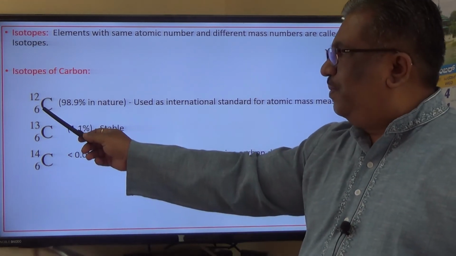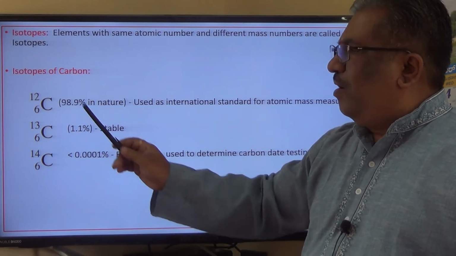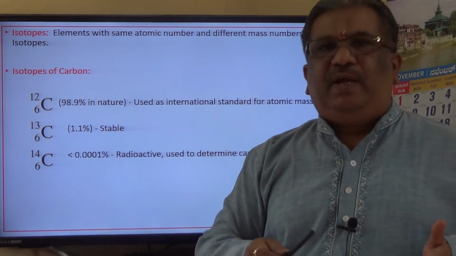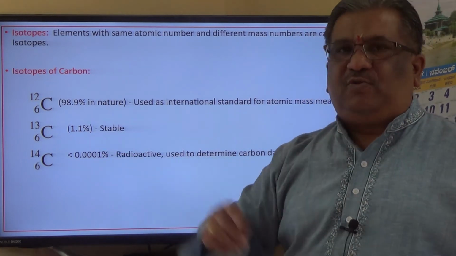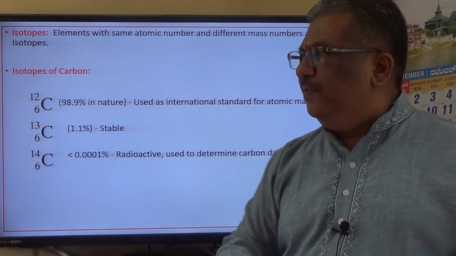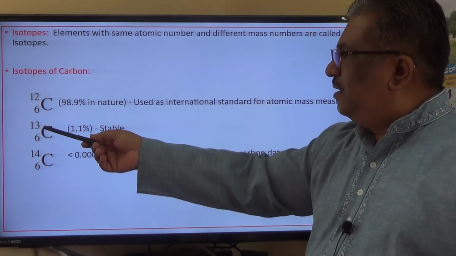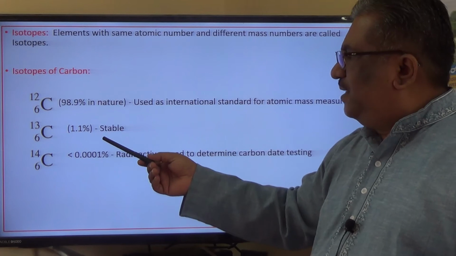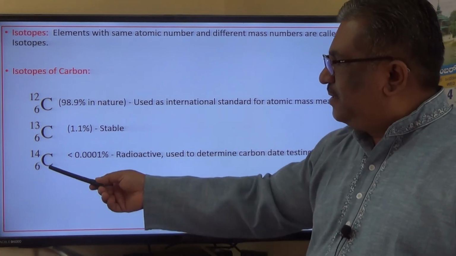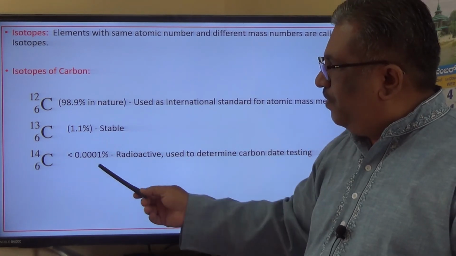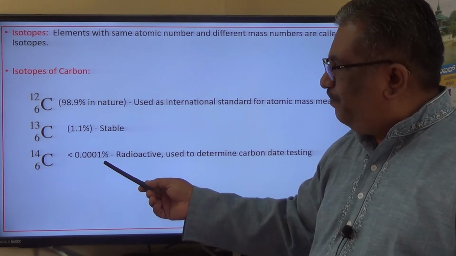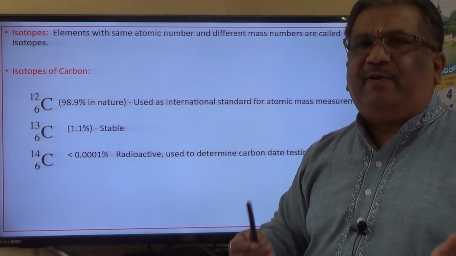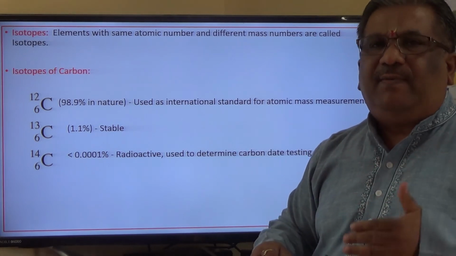So the majority of the carbon that is available in nature is in the form of 6C12. I hope that is very clear for you. 6C13 is only 1.1%, very less, but of course it is stable. Whereas 6C14, if you look at the natural abundance, is very rarely available.